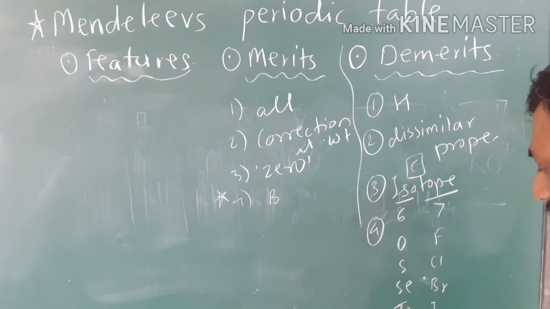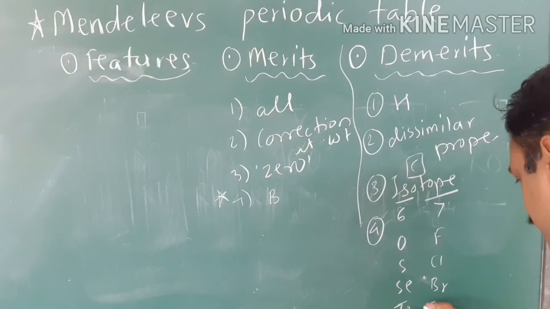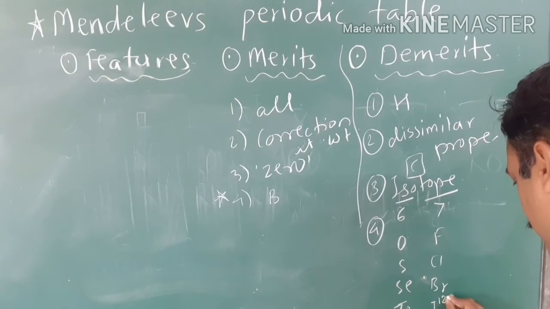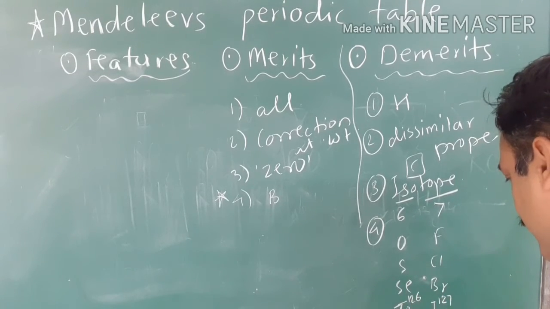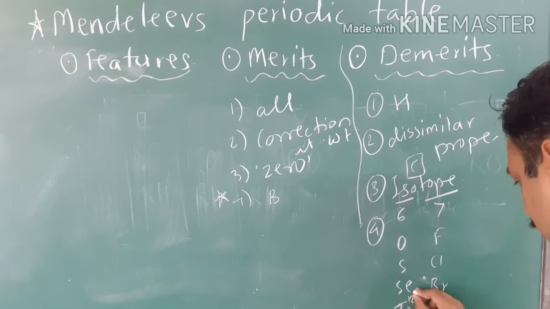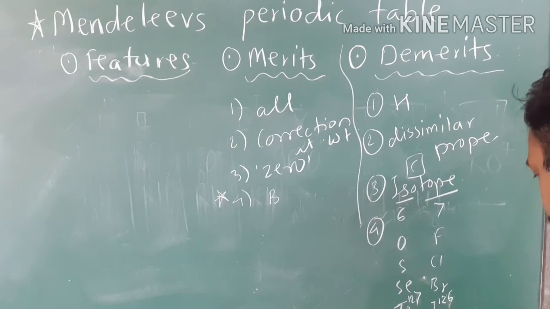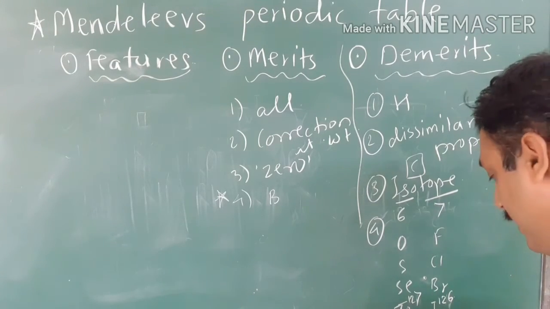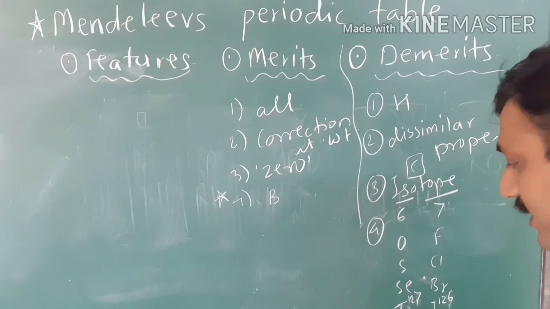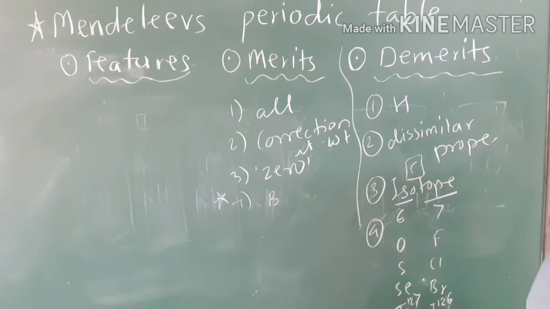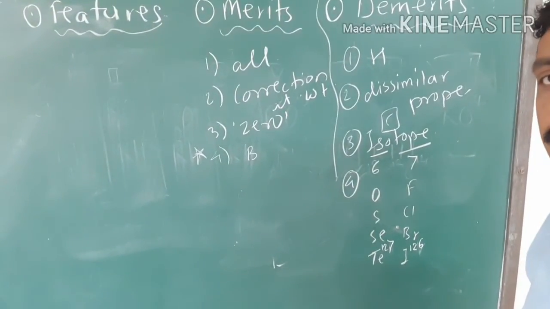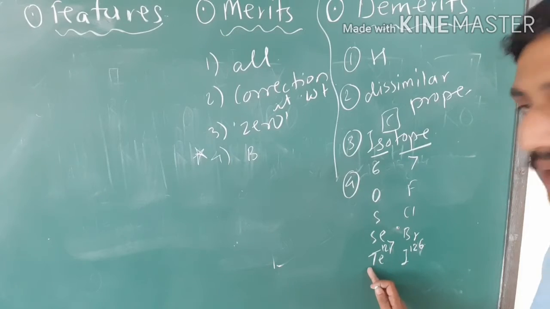The atomic weight of iodine is 126 and of tellurium is 127. So as per the rule, first of all, iodine should be placed earlier.